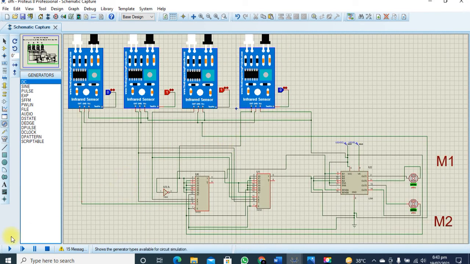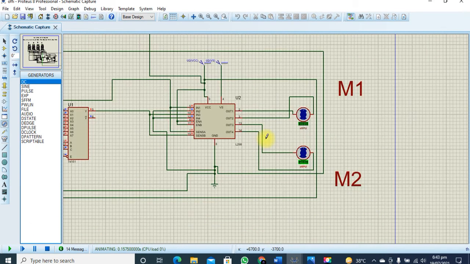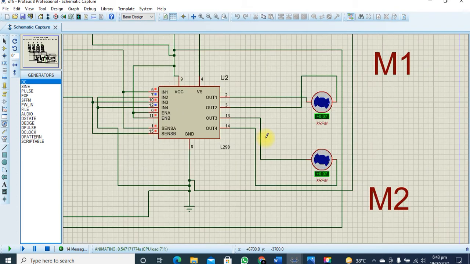So this is the 0 1 1 0 case, and you can see that both motors are running at equal RPM. So this proves that our circuit is really working in a precise manner, and our software simulation is entirely true, and we can say that our design is completely accurate.